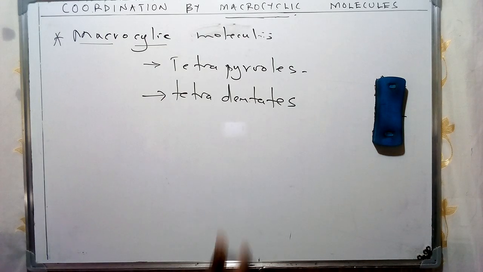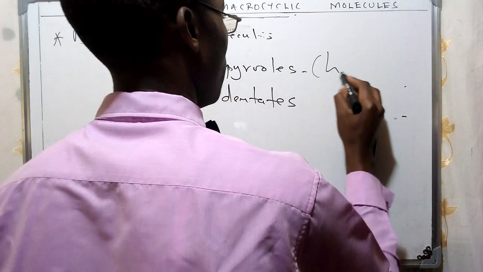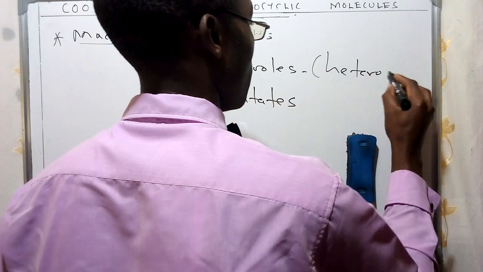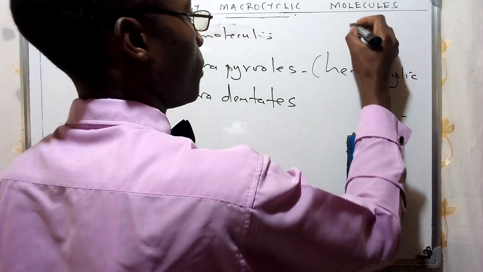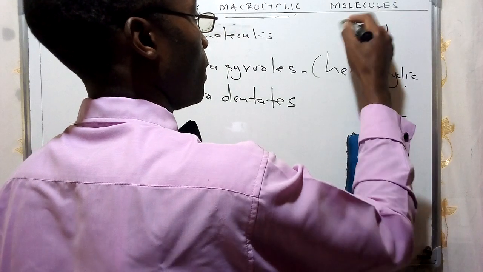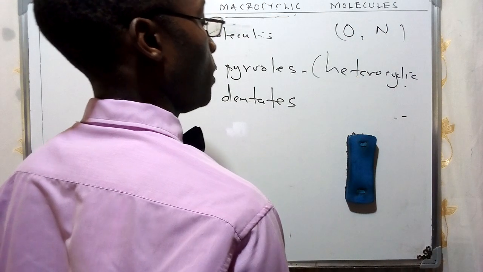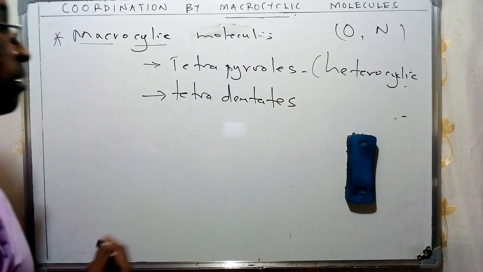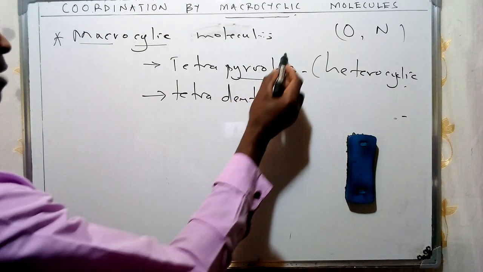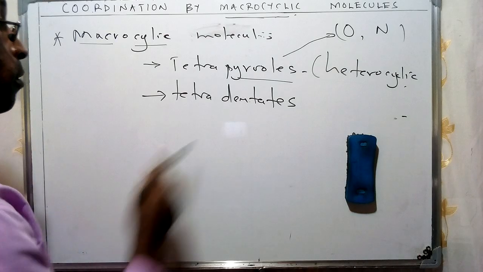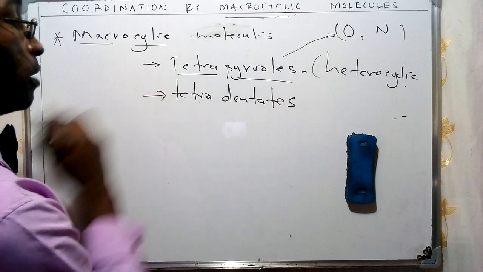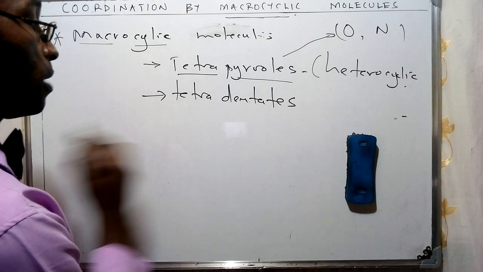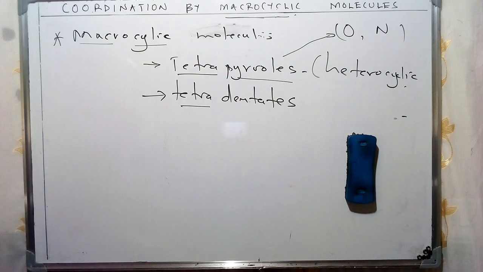From our study of heterocyclic chemistry, we have talked about these compounds, which consist of heteroatoms like oxygen, nitrogen, etc. This assists us to identify these types of heterocycles, which are just pyrroles. The concept of tetra refers to 4, and therefore this assists us to identify the various structures which we are going to come across.